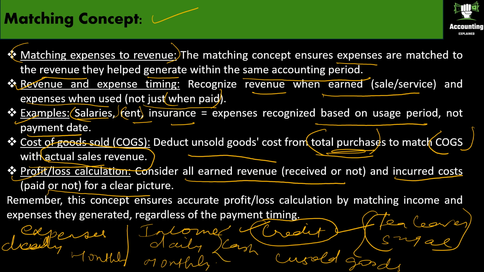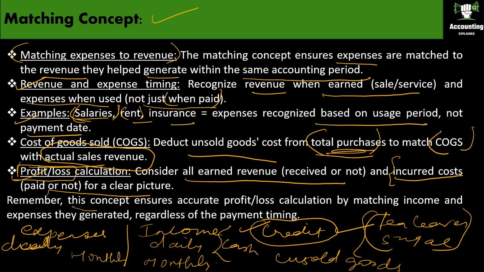Similarly, whether you have purchased something on credit, or with cash, all that should be considered. Or if the salary is outstanding, we have not paid the salary for 1 month, that should also be considered, because that is also our cost. Okay. Then only we will get a clear picture of our profit or loss.